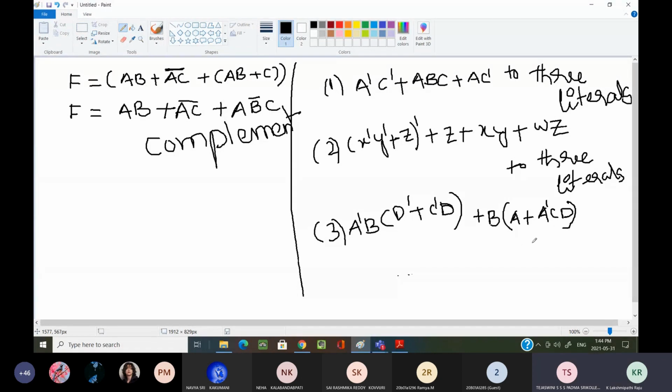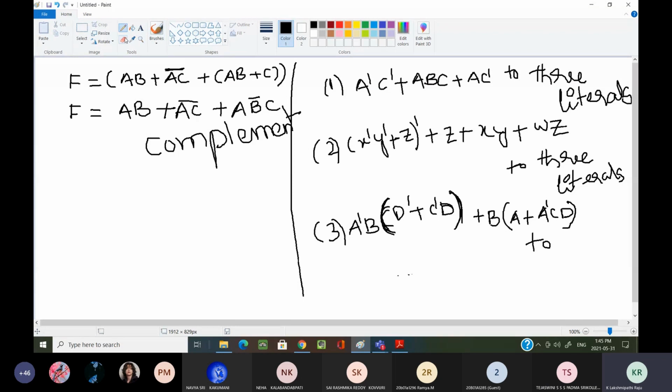Once repeated, the third. In the third one, A dash B, that is what, sir? C, sir? Not C, it is bracket. Okay, this is the bracket. Everything A dash B into, okay, this is into A dash B into, not C. A dash B into the D dash.